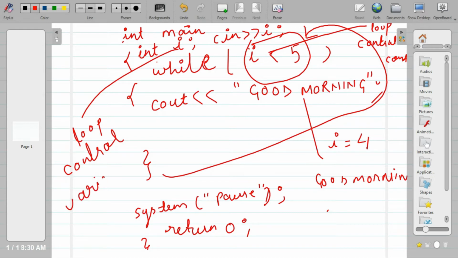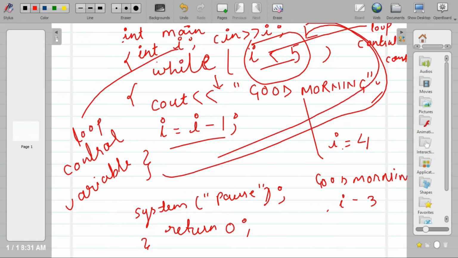Now for increment or decrement, we should have some change in the value of I. Let's say I write I is equal to I minus 1. Now the first time when I is 4, yes, the condition is true, the compiler's control goes inside the loop, it prints good morning, and after that it makes I equal to I minus 1, so I is 3 now. Again the compiler checks the condition.